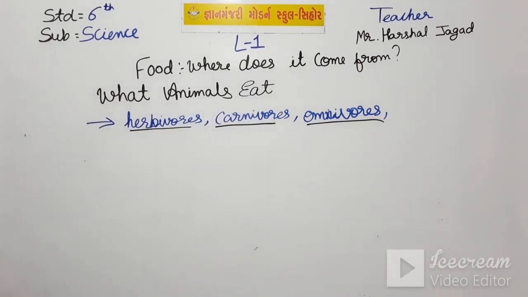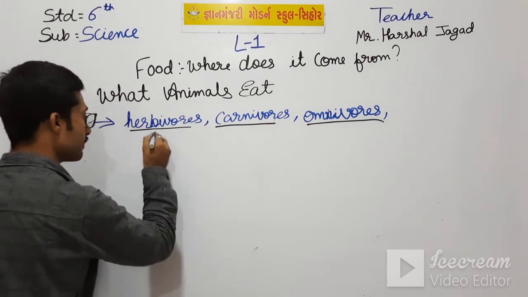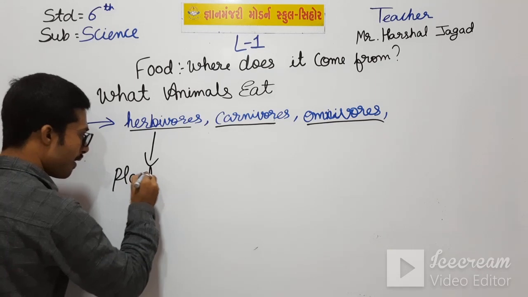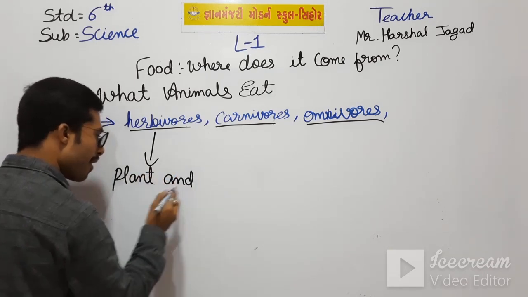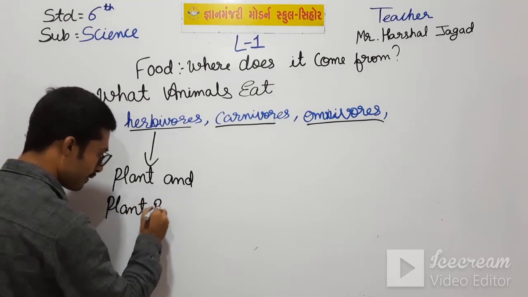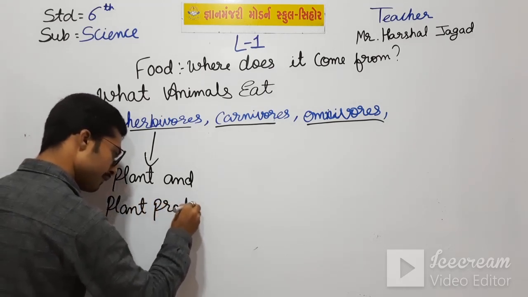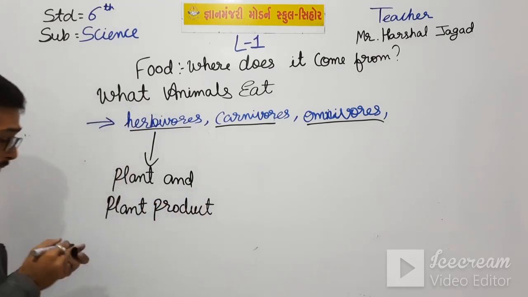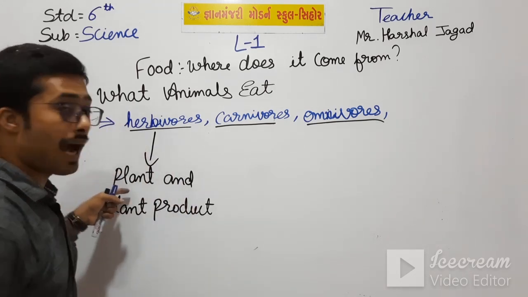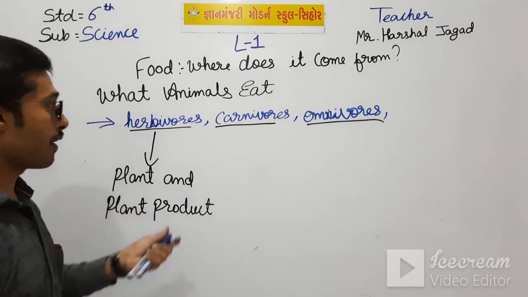So what do they eat? Plant and plant product. So herbivorous animals eat plant and plant product.